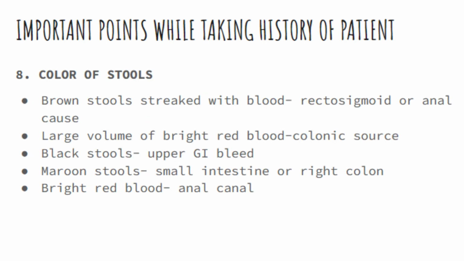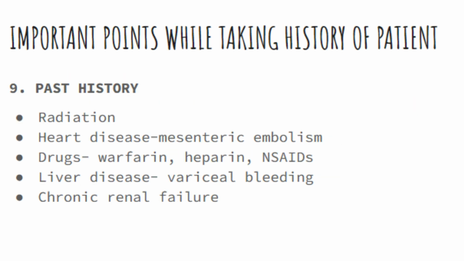Number 8, color of stools: brown stools streaked with blood, rectosigmoid or anal cause; large volume of bright red blood, colonic source; black stools, upper GI bleed; maroon stools, small intestine or right colon; bright red blood, anal canal. Number 9, past history: radiation, heart disease, mesenteric embolism, drugs such as warfarin, heparin, NSAIDs, liver disease, variceal bleeding, chronic renal failure.